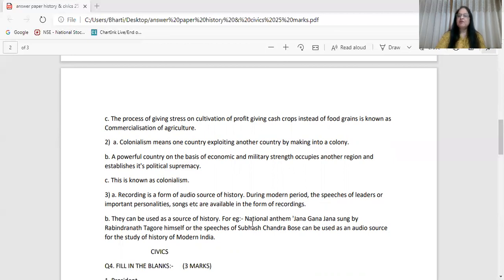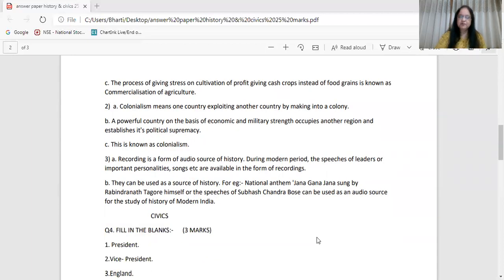For example, our national anthem, Jana Gana Mana, sung by Rabindranath Tagore himself, or the speeches of Subhash Chandra Bose, can be used as audio sources of study of history of modern India. You check whichever two answers are written by you. Accordingly, you will be giving marks. Okay. Take care. Full stops where you are putting commas, spellings, those all things also you are going to take care while correcting the paper.